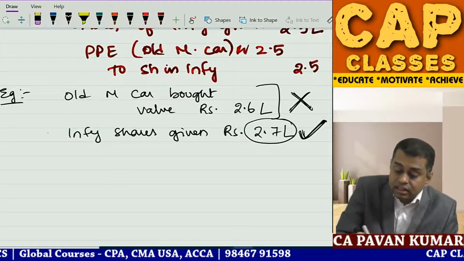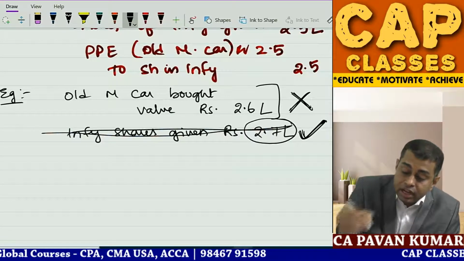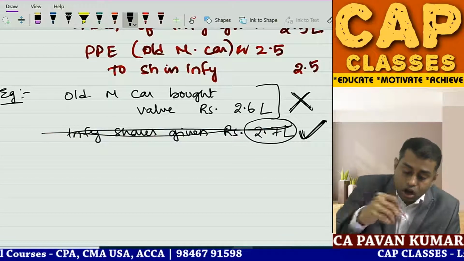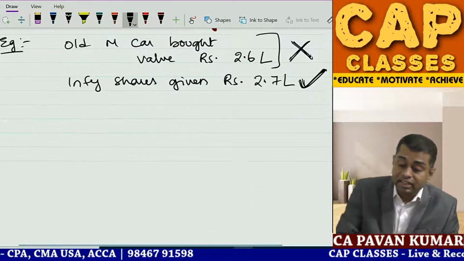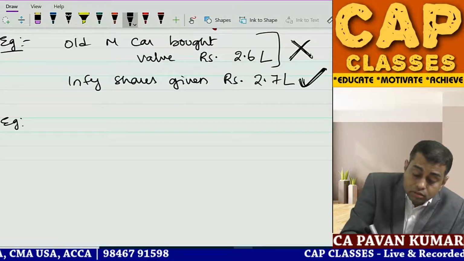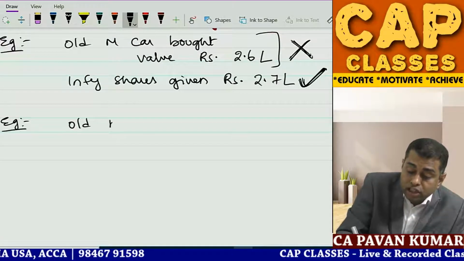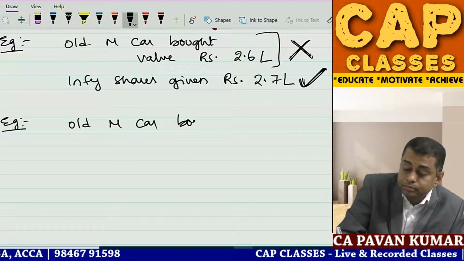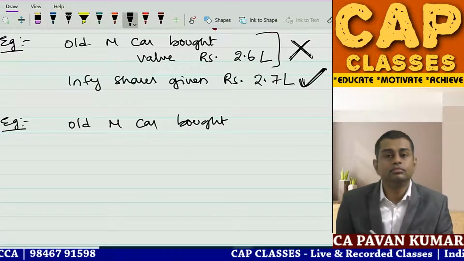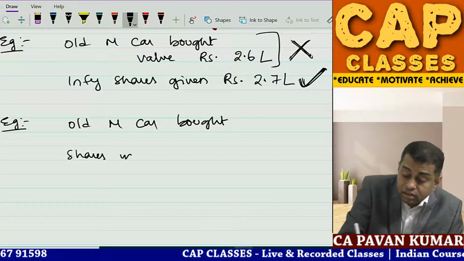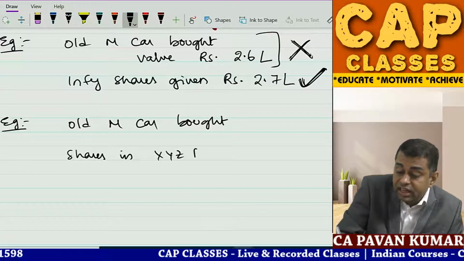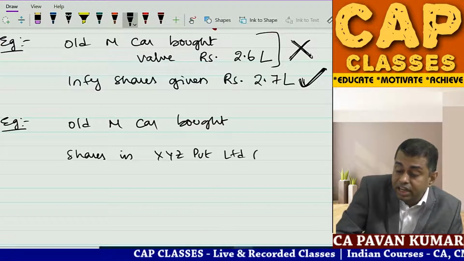Now imagine, I'll write another example. Old Maruti car bought, shares in XYZ Private Limited company given.